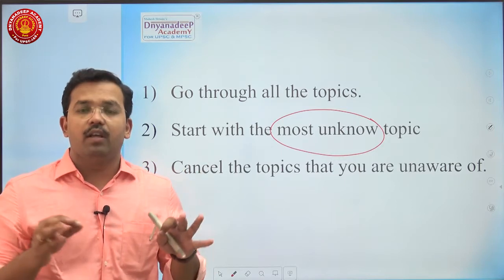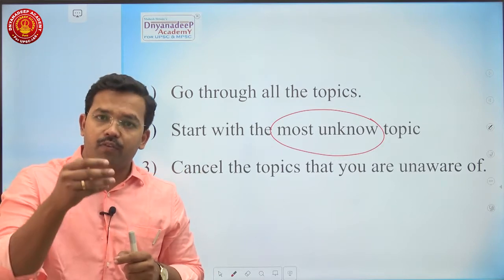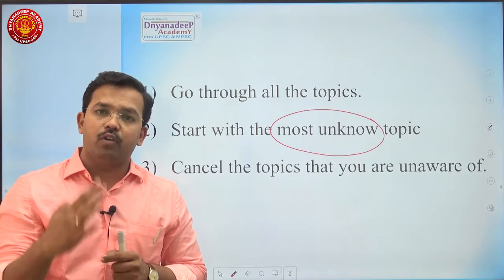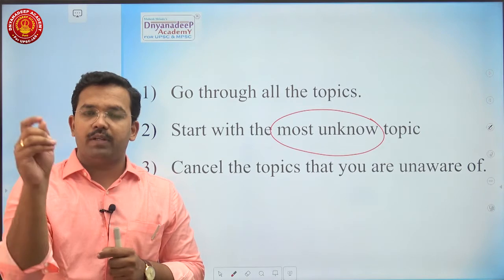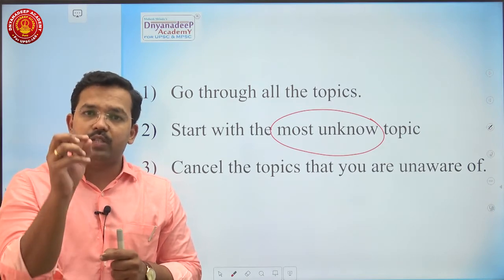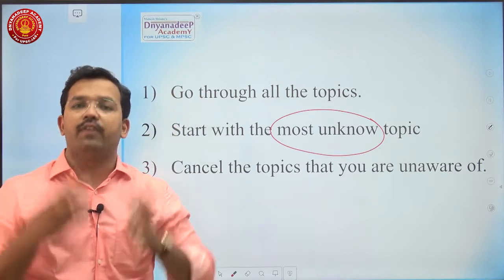This is very, very crucial. If you keep selecting out of 4 topics, your brain will remain under the burden of those 4 topics. When you cancel any 2 topics, your brain has been unloaded of the burden, and you have a choice to select between 2 essays. Your brain will feel free.